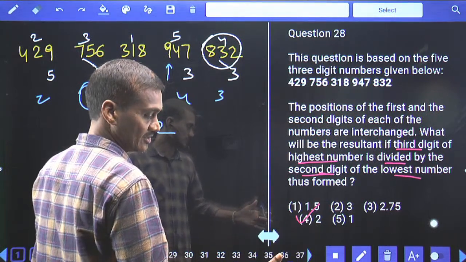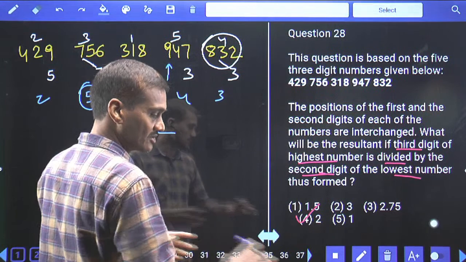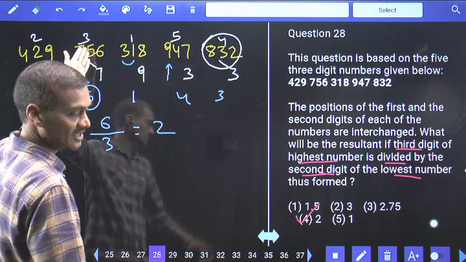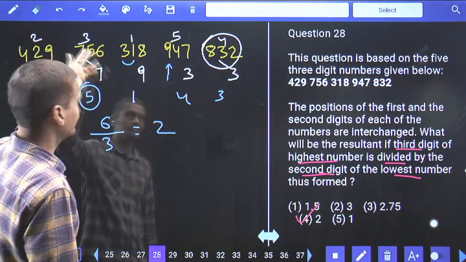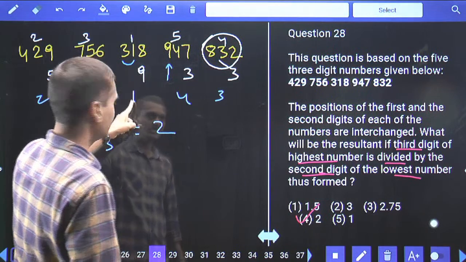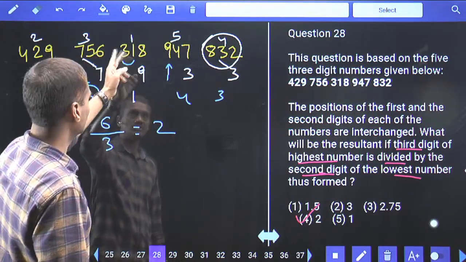Now which digit is coming to the first place? Second digit. Among the second digits, which is the highest? 5 is the highest. Hence, this will obviously be the highest number. 576. 6 is the third digit. Which is the lowest? Among the second digits, 1 is the lowest. Now this 1 is coming to the 138.